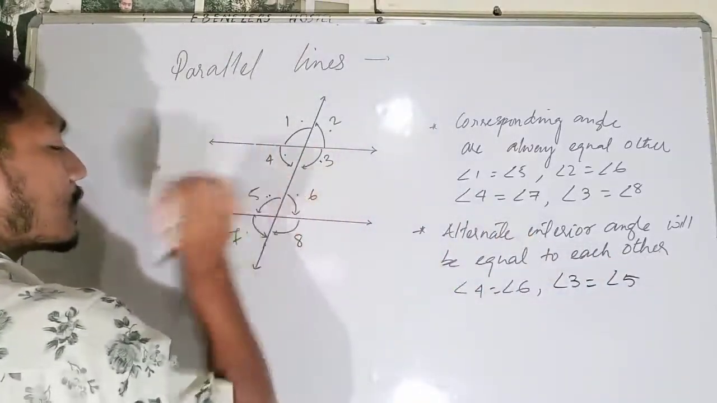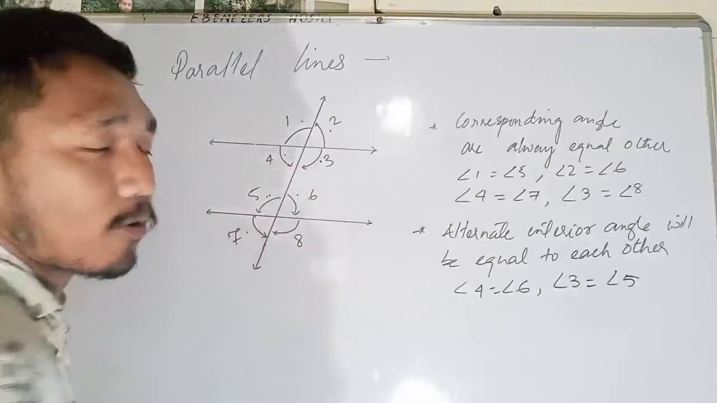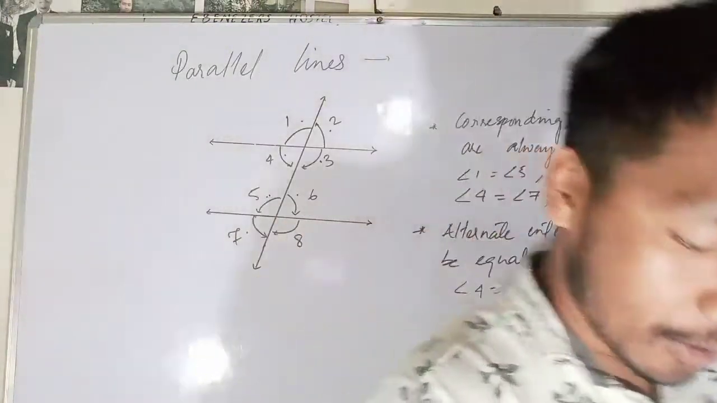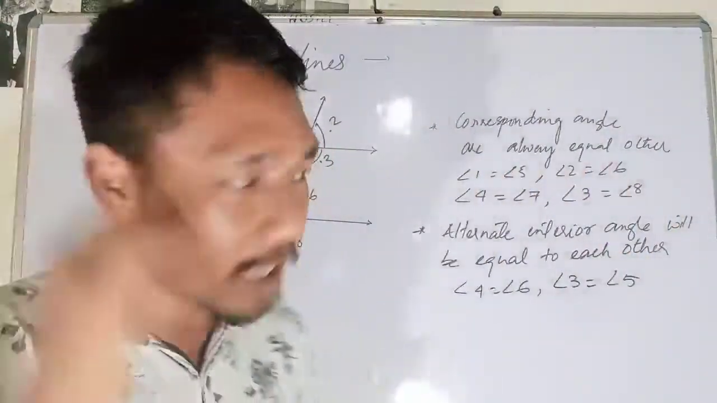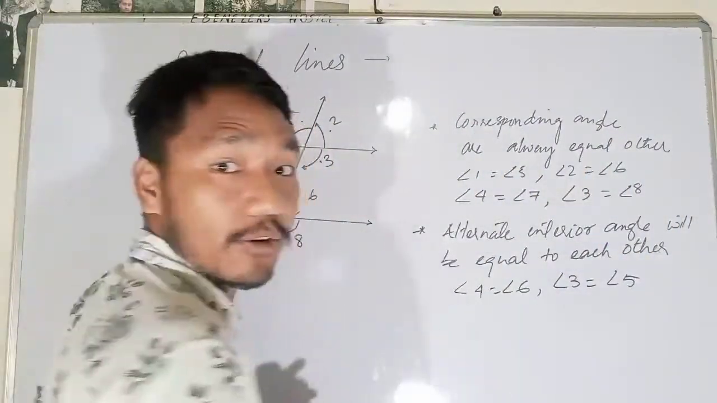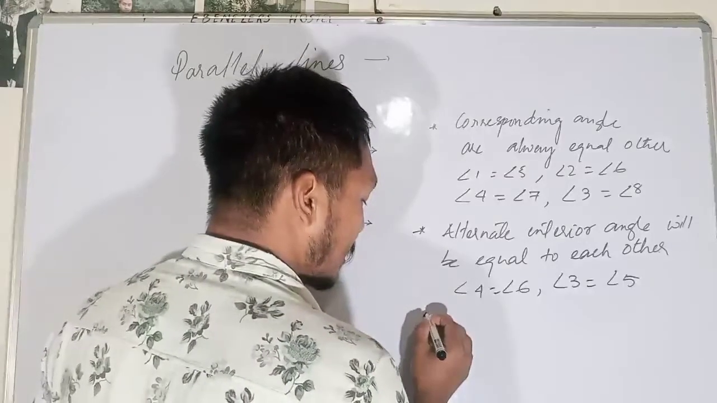These angles and this angle will be equal, this and this two will be equal. The alternate interior angles will be equal to each other. Okay, next, the last property is what? The sum of the interior angles will always be equal to 180 degrees.